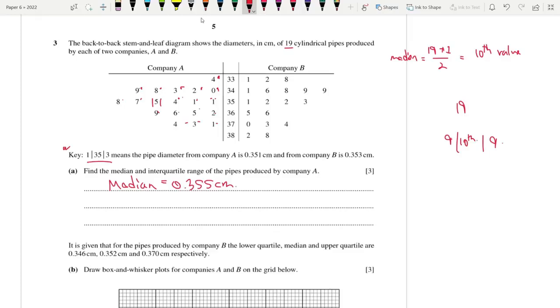Q1 is basically the 25th percentile, which is the midpoint of the first half. In the first half, we have 9 values. What's the median for the 9 values? It's 9 plus 1 by 2, which is the 5th value. So this is the first, second, third, fourth, and this is our 5th value over here. This is my Q1. On the other hand, we have 1 2 3 4 5. This is our 5th value. So that's our Q3. So the IQR, the interquartile range, is Q3 minus Q1, which is 0.366 centimeter minus 0.348 centimeter.